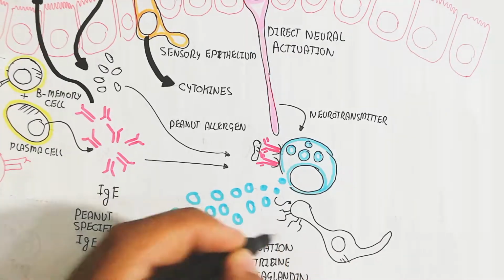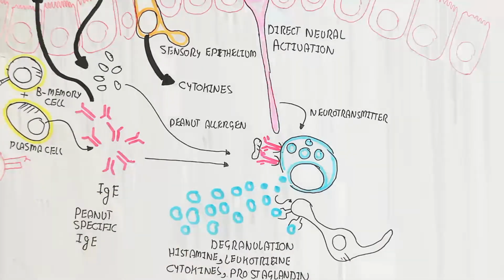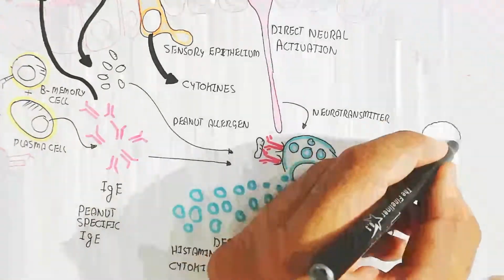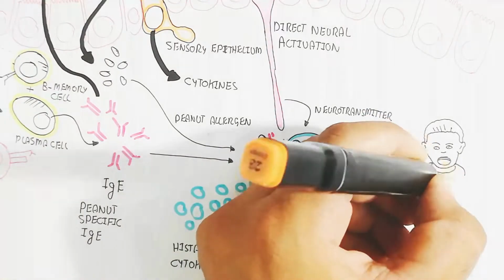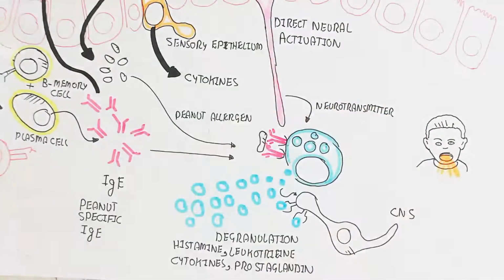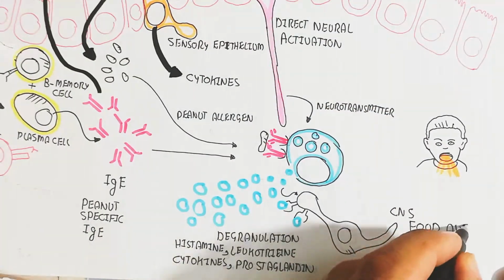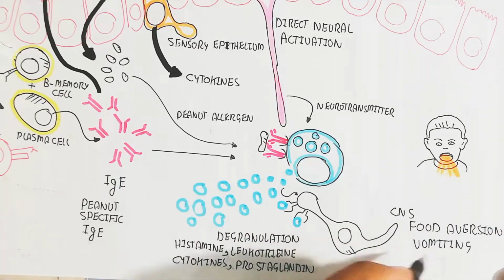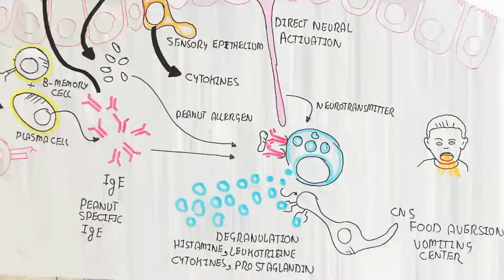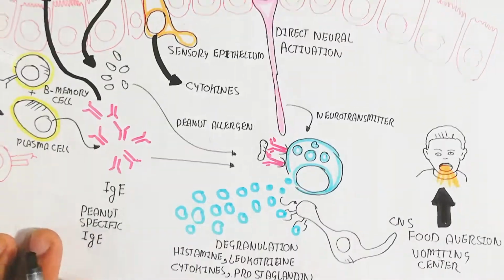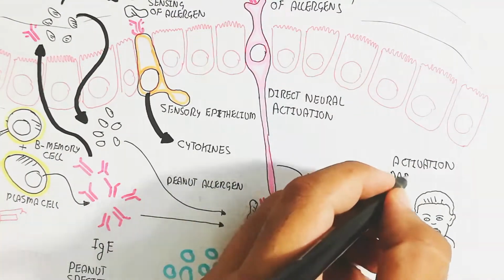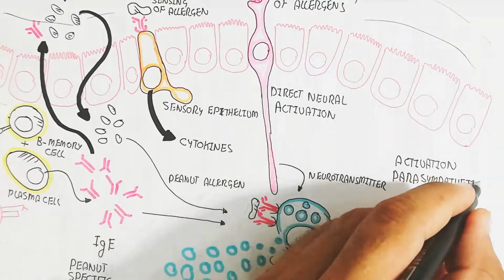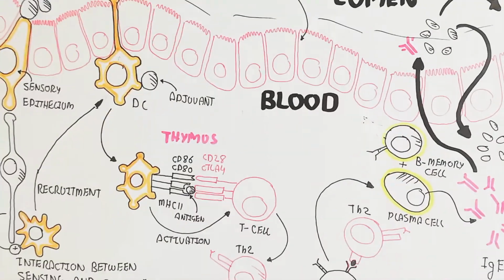This also involves the neurotransmitter, which will bind with the nerves and go into the nerve impulse through depolarization of the nerves toward the central nervous system, to activate the inhibition of the parasympathetic nervous system and the activation of the sympathetic nervous system. So remember, not parasympathetic. The food aversion and vomiting center will activate through the sympathetic nervous system, the fight and flight response, with inhibition of the parasympathetic nervous system and activation of the sympathetic nervous system. So that is correct.